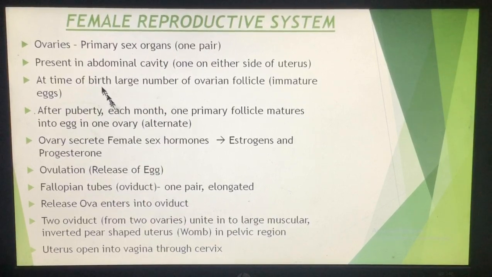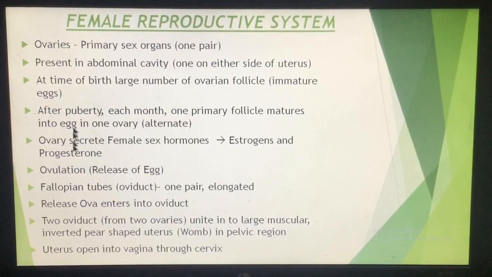Another function of the ovary is that it also secretes the female sex hormones. Like we saw, what is the male sex hormone? Testosterone. Similarly, for the female there are two sex hormones. One is estrogen and the other is progesterone. These estrogen as well as progesterone are also secreted by the ovaries.